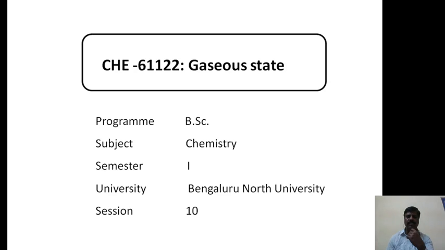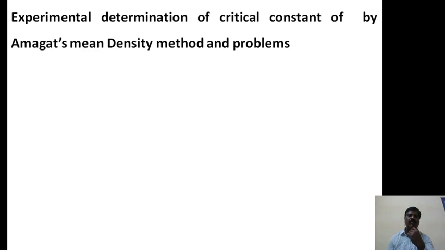Today I am going to discuss the 10th session of Chemistry, that is the 6th session of Gaseous State, which belongs to first semester BSc affiliated to Bangalore North University. In this session, I have to discuss the experimental determination of critical constants by Amagat's mean density method and solving some problems.